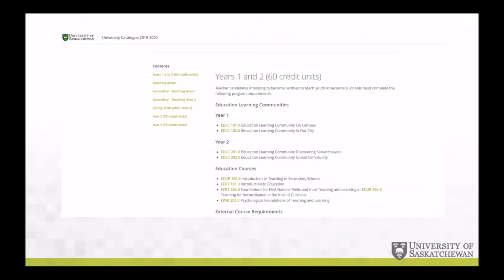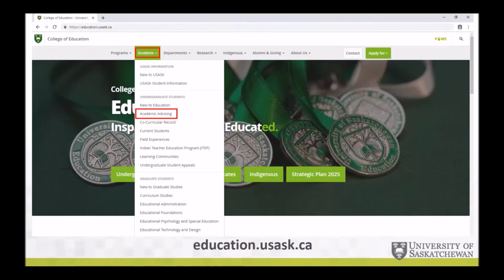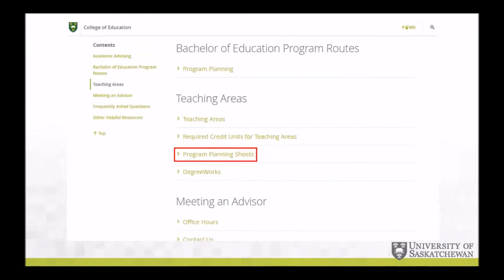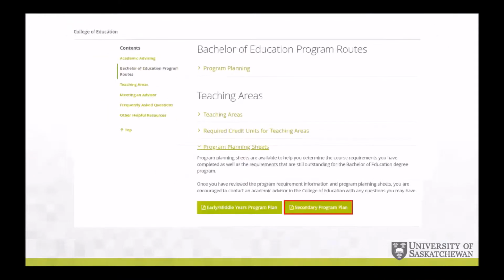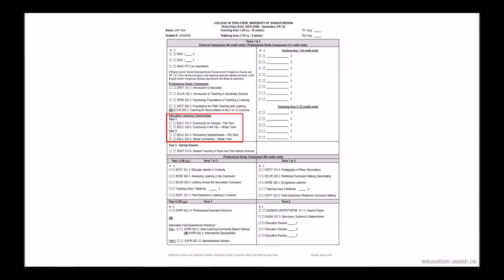The course and program catalog is a great tool and most helpful if used together with the College of Education program planning sheets, which you can find by going to education.usask.ca, clicking on Students and selecting Academic Advising, scrolling down to Teaching Areas and selecting Program Planning Sheets, then clicking Secondary Program Plan. The program planning sheet indicates a certain number of credit units in each area.